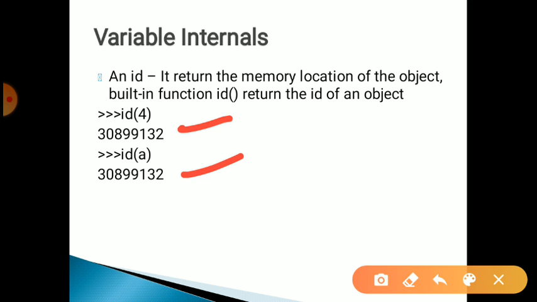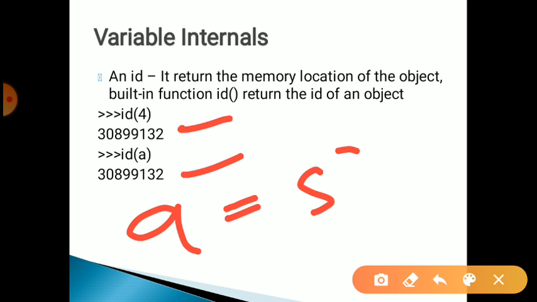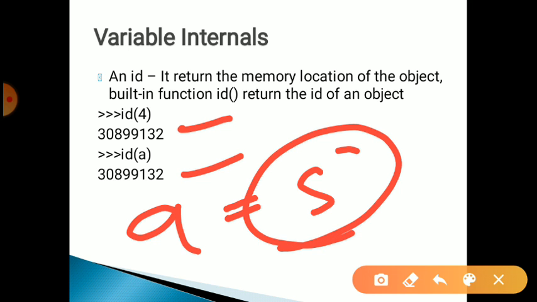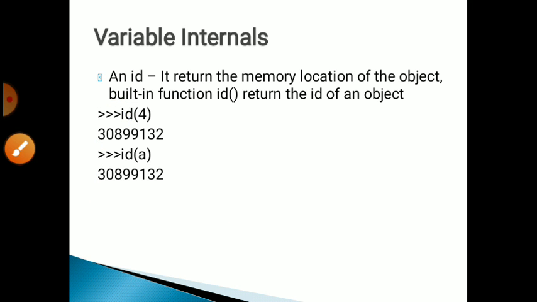It means Python allots one memory location to the variable and the value is assigned there. If I change it to a equal to 5, it will be assigned a new memory location. It cannot use the same memory location, so that's why it's called immutable. Okay, thank you dear students.